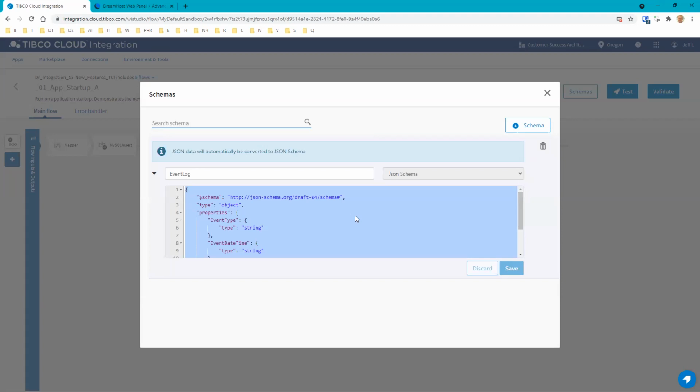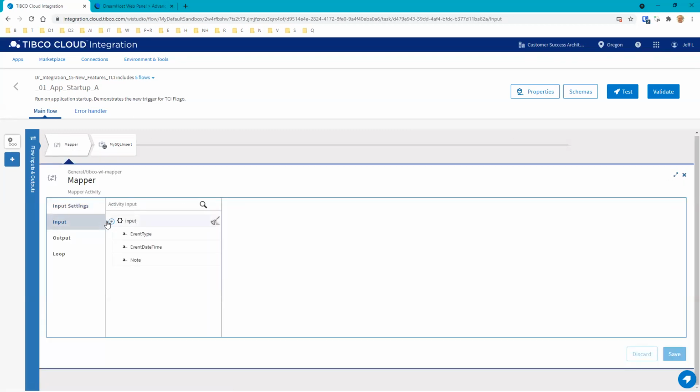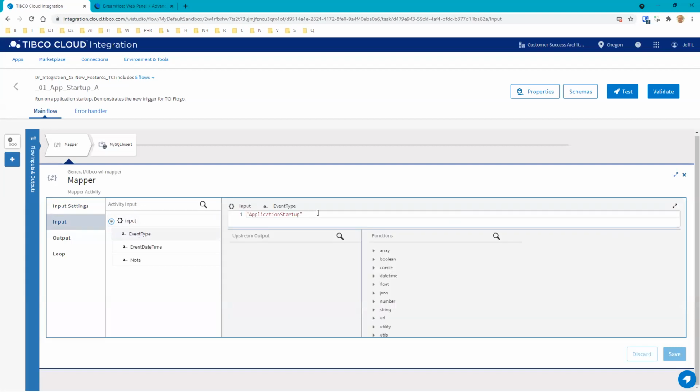This schema is similar to the schema that we have in the database, all right? So we have 3 basic fields here. We have the event type, the event date and time, and then a quick note here, all right? So what I decided to do here for this mapper was use the schema, and on the inputs, I did event type here, application startup, event date and time is just the current date and time using one of our date and time functions, and the note is this one.